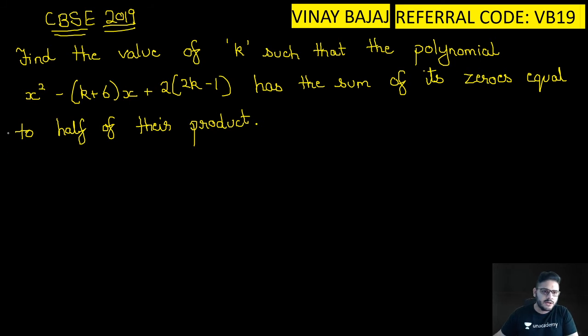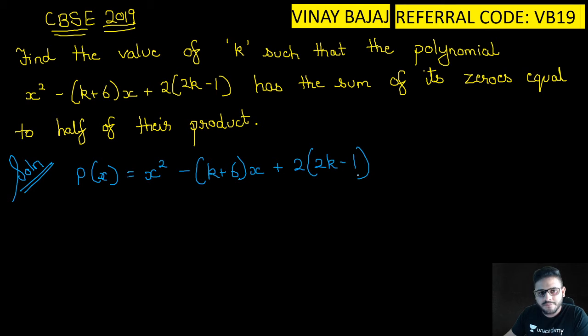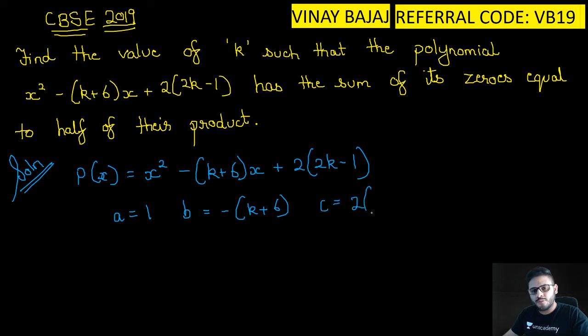Let's take the solution. What you have to do is, the given polynomial is p of x is equal to x square minus (k plus 6)x plus 2 bracket open 2k minus 1. This is given to you. Can I say the value of a is equal to 1, the value of b is equal to minus bracket open k plus 6, the value of c is equal to 2 bracket open 2k minus 1.